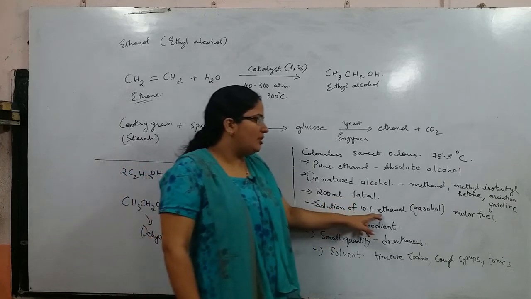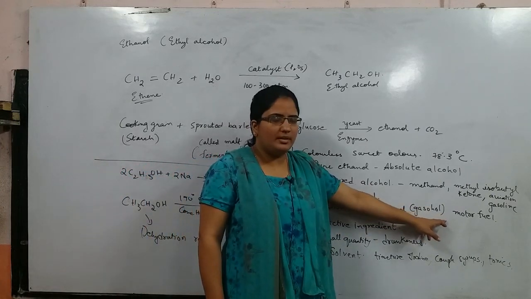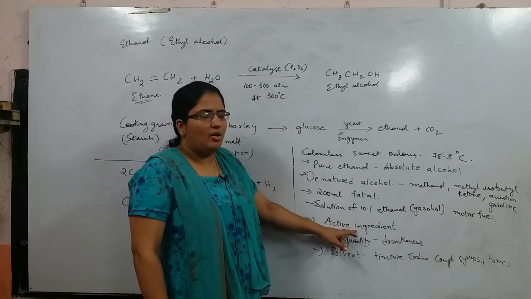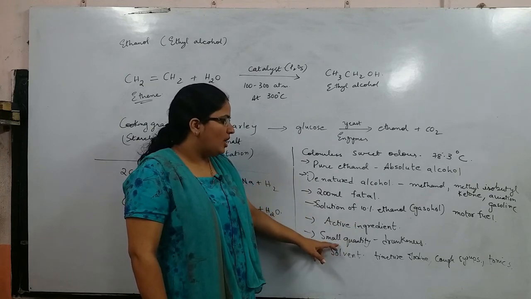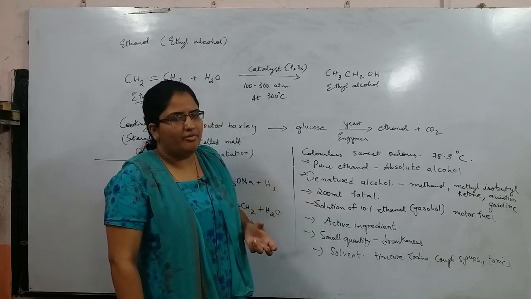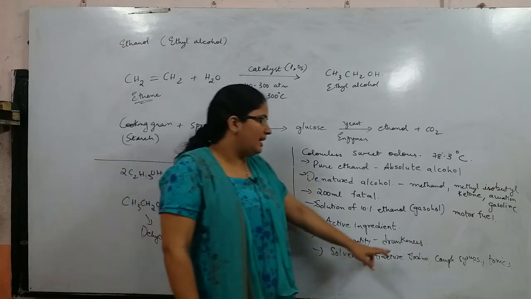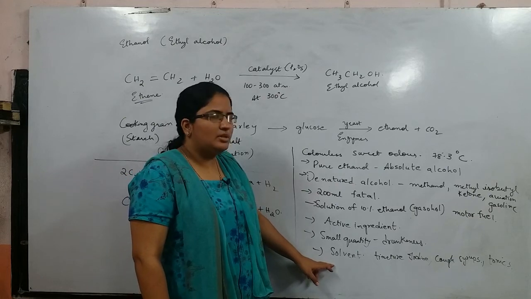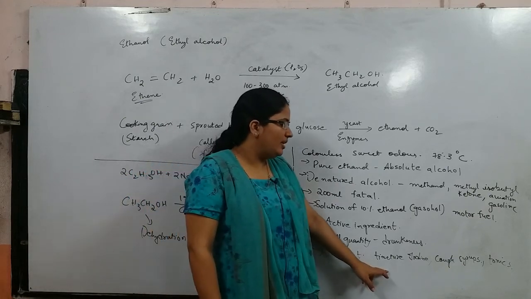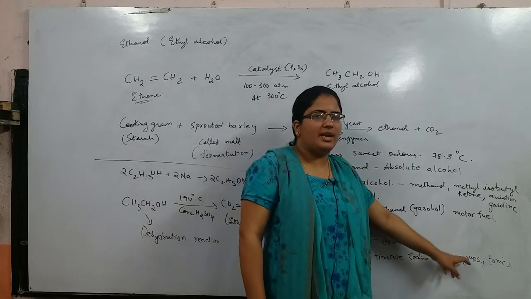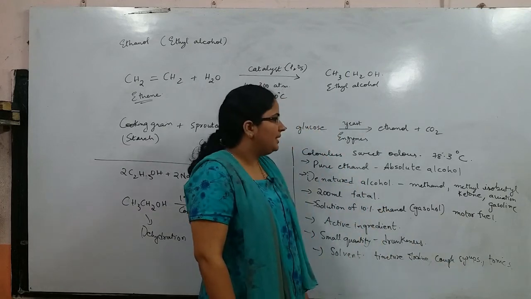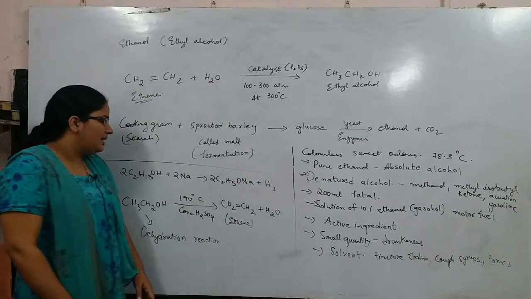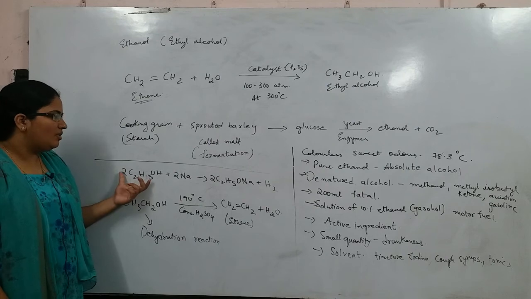A solution of 10% ethanol is used as motor fuel. It is an active ingredient in all the alcoholic drinks. Drinking a small quantity of ethanol causes drunkenness. For medical purposes, it is used as a good solvent. It is used in tincture iodine, cough syrups as well as in tonics.